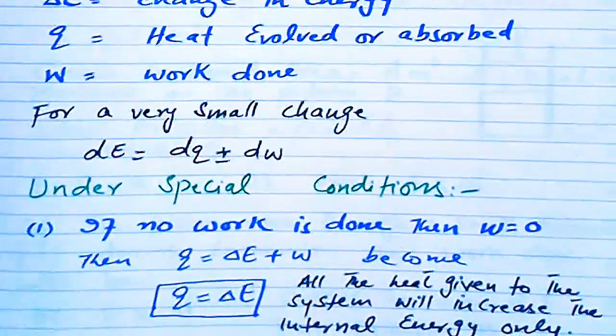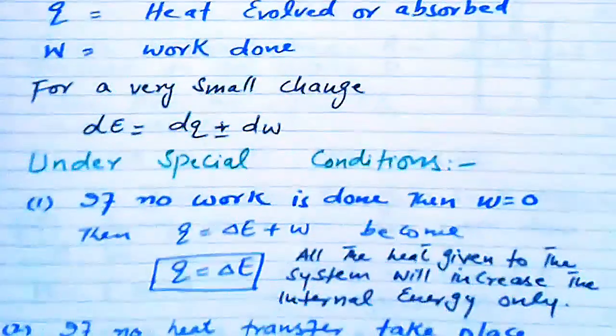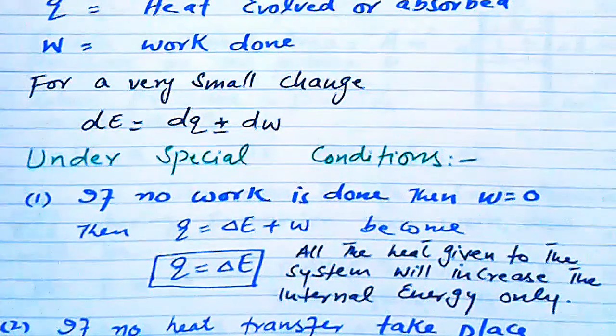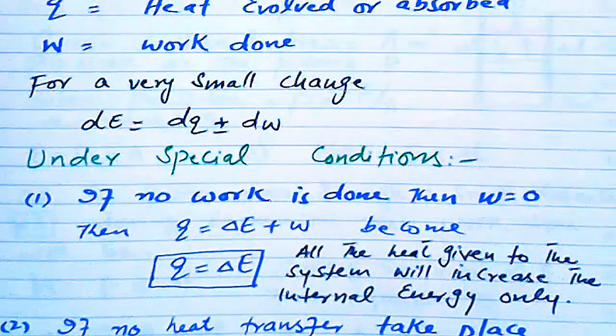If there is a very small change in energy, work and heat, then delta E can be replaced by dE, Q will be replaced by dQ, and work done will be replaced by dW. Now the work done may be positive or negative. It depends on whether the system is doing work on the surrounding or the surrounding is doing work on the system. Now there are some special conditions,